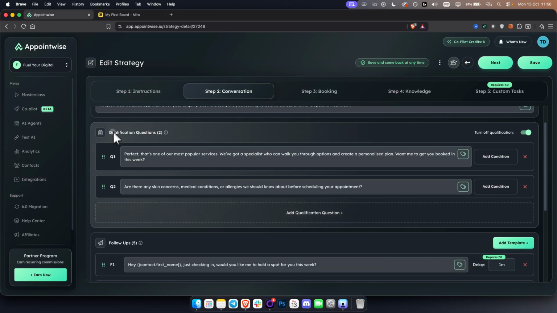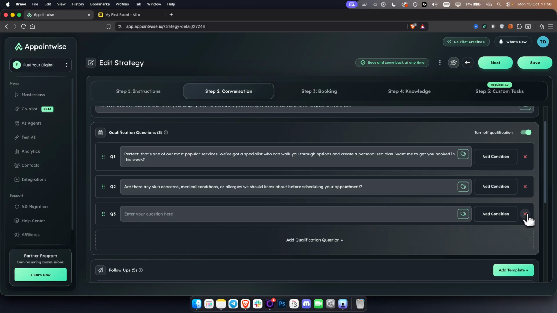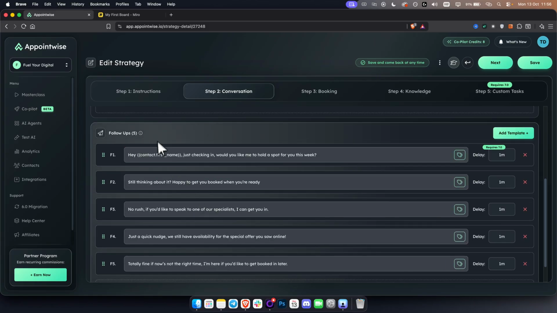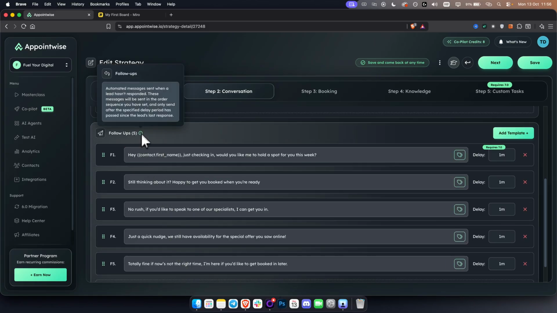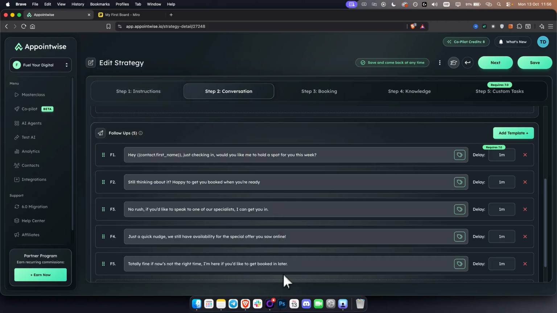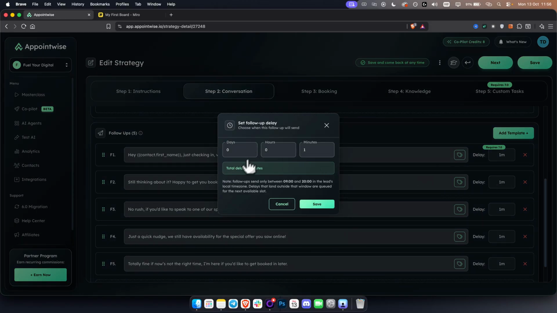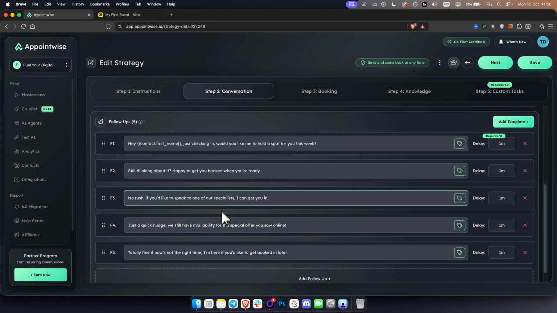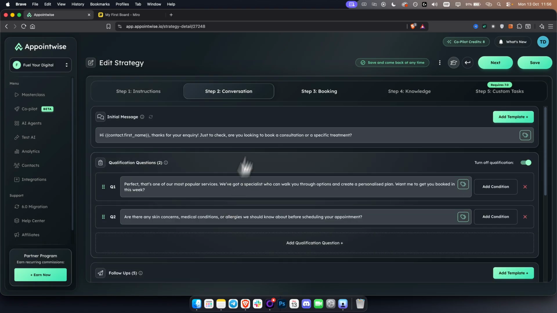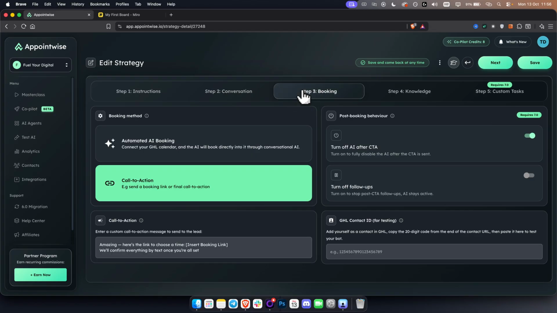You can add qualification questions by adding this right here. So you just click add and you enter the qualification question. You can add the follow-ups as well. So as you can see, automated messages are sent when a lead hasn't responded. So these messages will be sent in order like this, as you can see. You can add a delay as well right here. So this is a total delay of 1 minute, and you can adjust the follow-ups as well, which is quite interesting. Okay, booking is the third most important point.